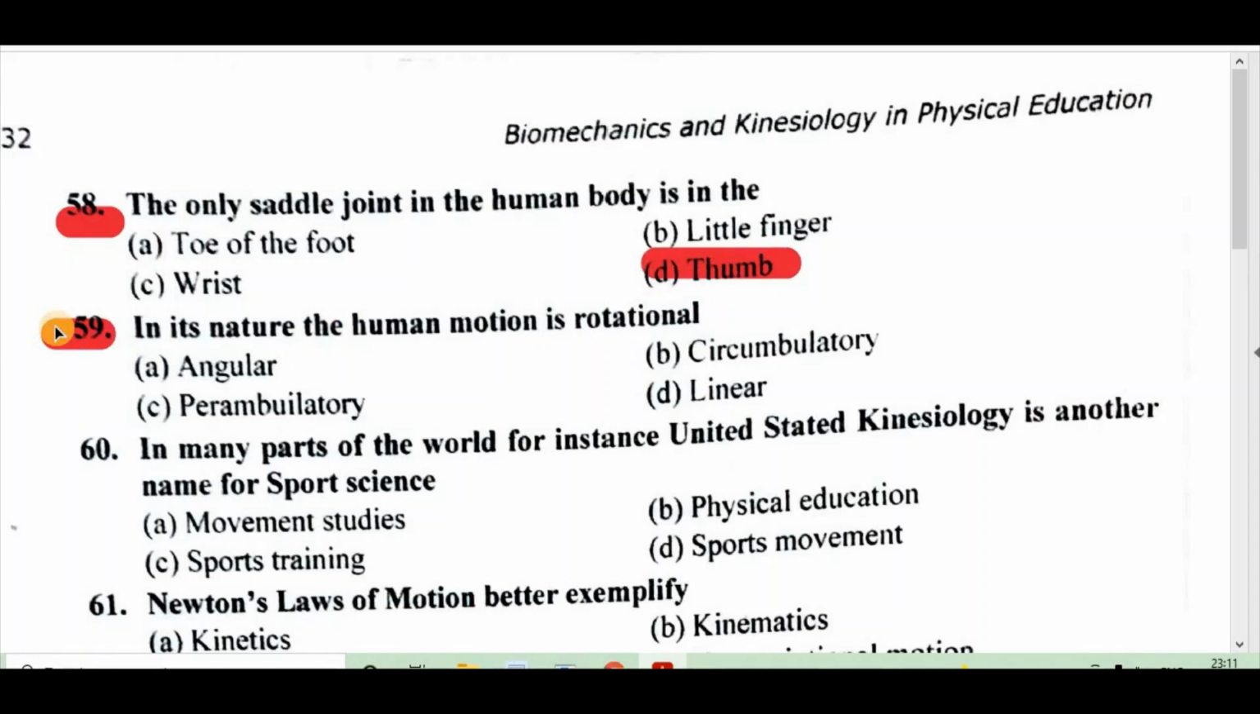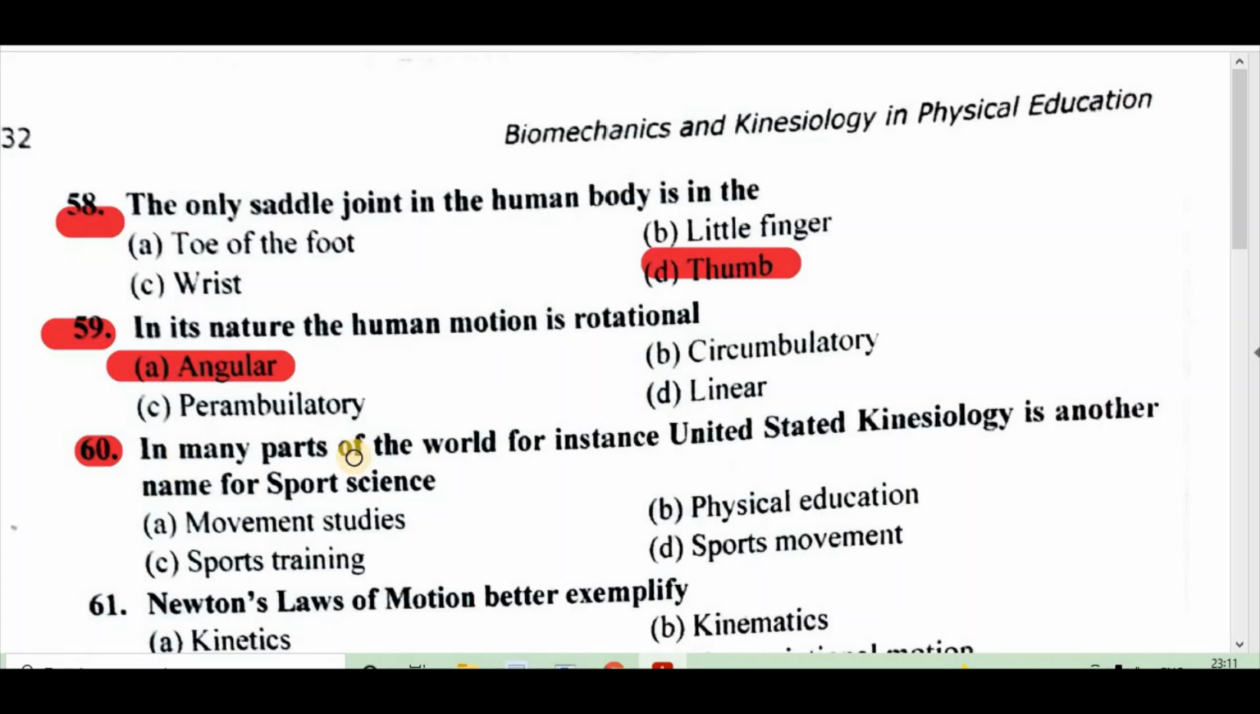Question 59. In its nature, the human motion is A, angular, B, circumambulatory, C, parambulatory, D, linear. Right answer is A, angular.